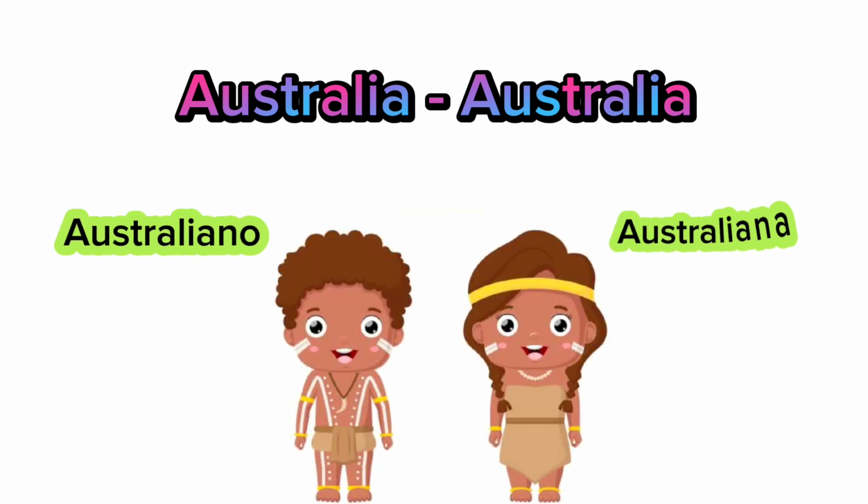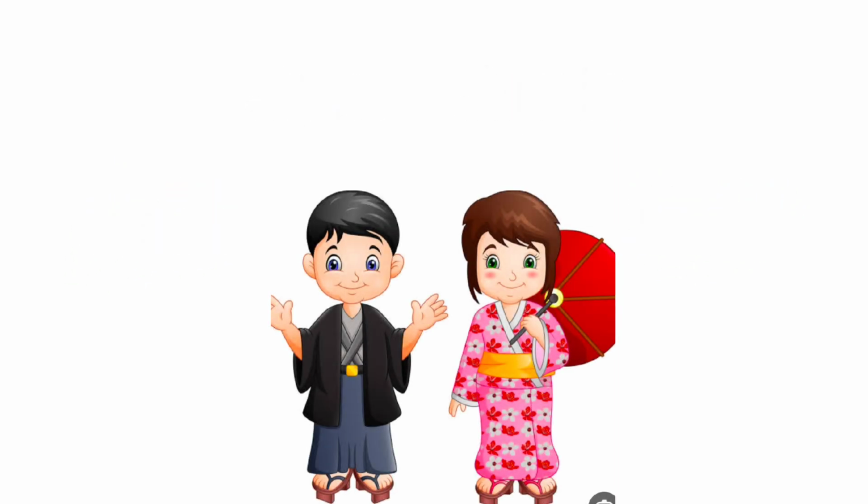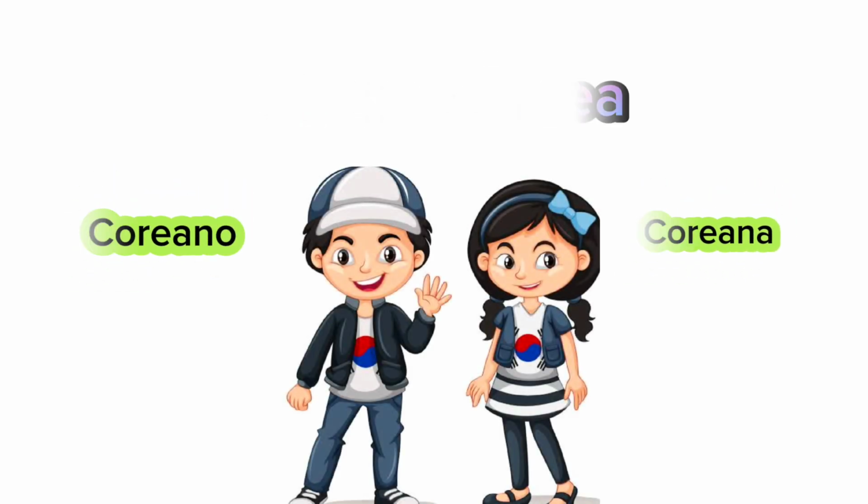Australia is called Australia. Australiano, Australiana. Japan is known as Japón. Japonés, Japonesa. Korea is called Korea, Coreano, Coreana.